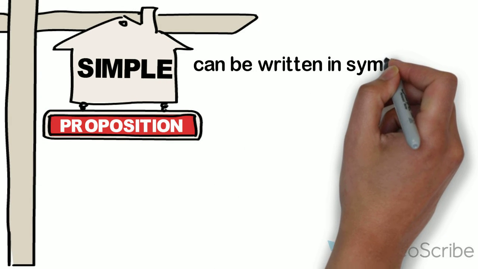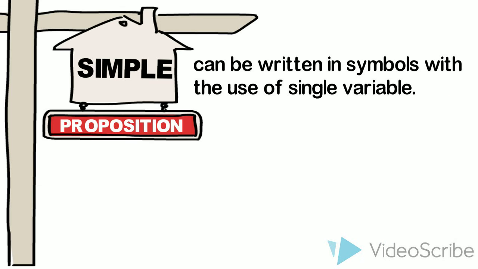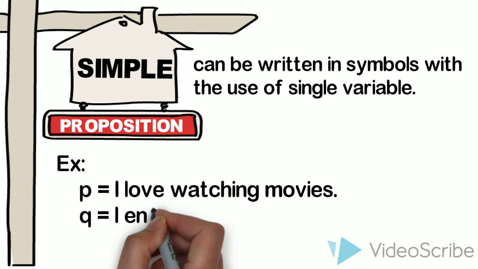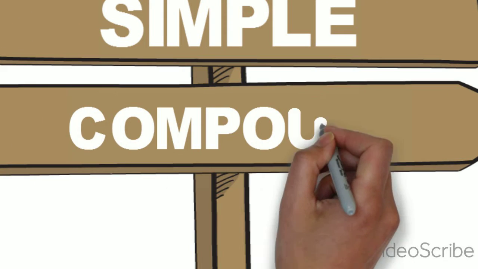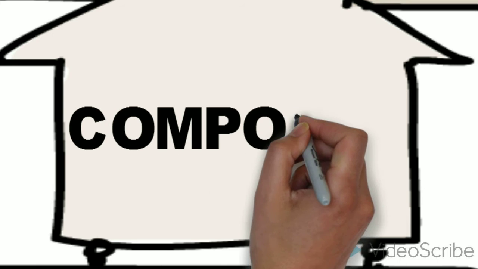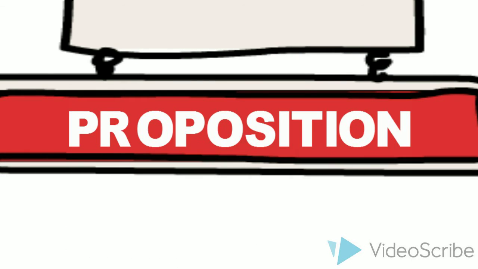There are two types of proposition. The first one is simple proposition. A simple proposition can be written in symbols with the use of a single variable. Example: P is equal to I love watching movies. Q is equal to I enjoy eating popcorn.